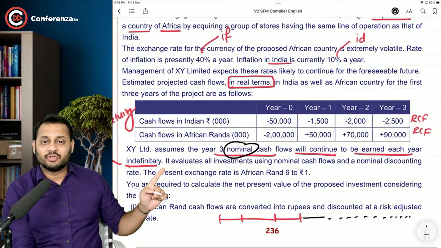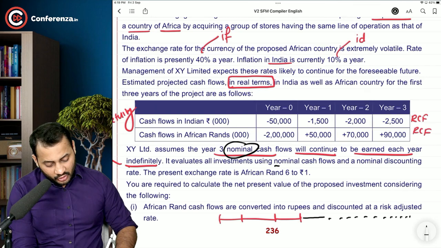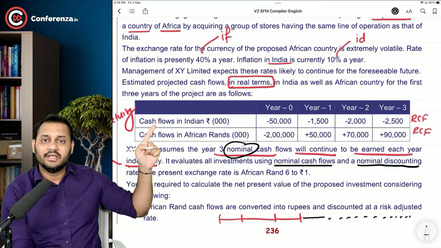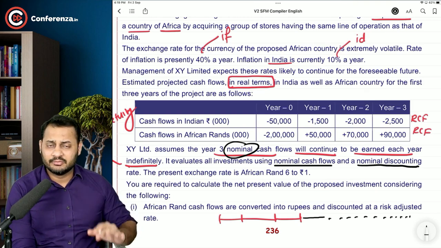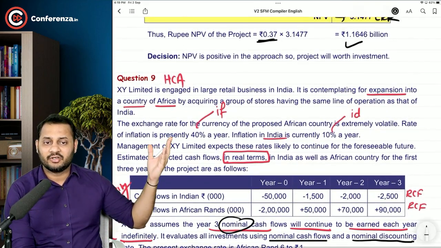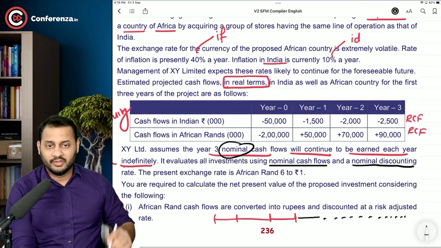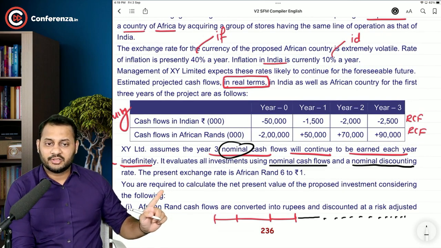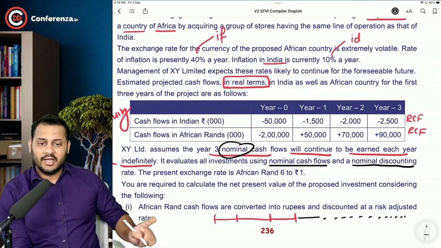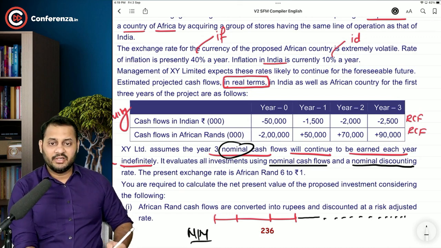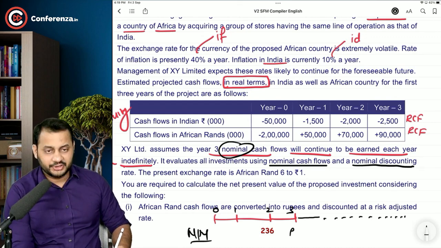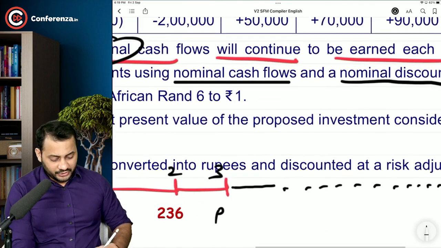It evaluates all investment using nominal cash flows and nominal discounting rate. It means that we have to convert the real cash flows into nominal cash flows. And it's very simple, sir. Add the inflation in that, 40% and 10%, and you will get the nominal cash flows. You are required to calculate the net present value of the project proposed investment considering the following. NPV, you have to calculate the NPV here. It will be the total of 0, 1, 2, 3 and perpetuity. You have to calculate the perpetuity value at this point.